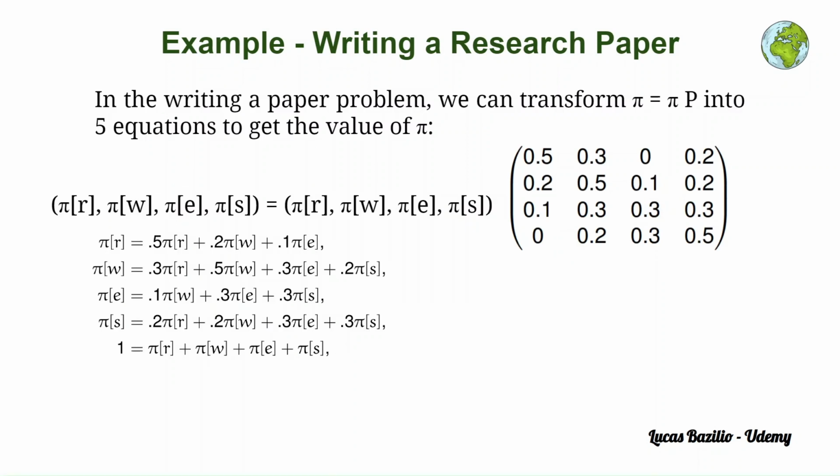One could of course call these unknowns x, y, z and w, for instance, but normally we represent them as pi with a given index. Again, this is just an unknown whose value we need to find. So this row vector needs to be equal to this row vector multiplied by the transition matrix. Here it is very important to remember how we multiply matrices. We assume each student already knows this operation.